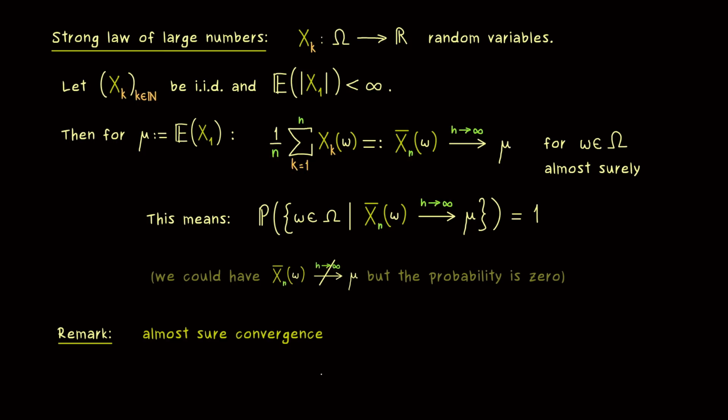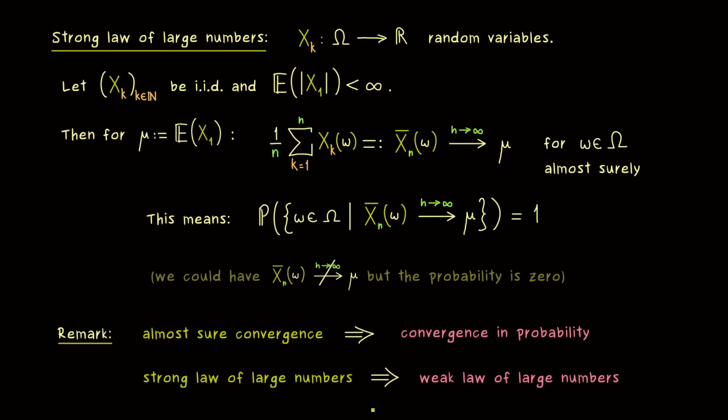So you should remember that if we have random variables that converge almost surely, then they also converge in probability. And exactly for this reason, the strong law of large numbers implies the weak law of large numbers. In other words, if you have proven the strong law of large numbers, you also have proven the weak law of large numbers.